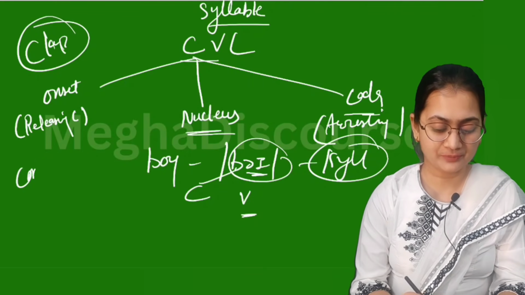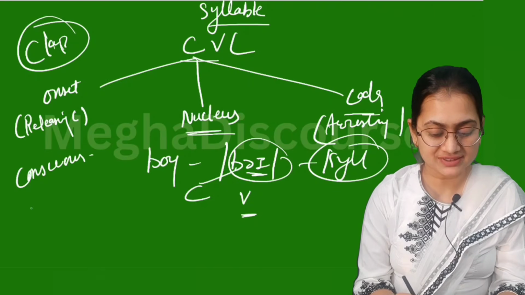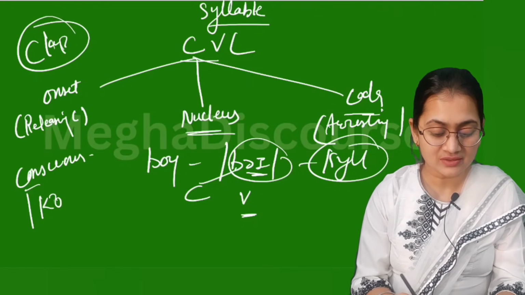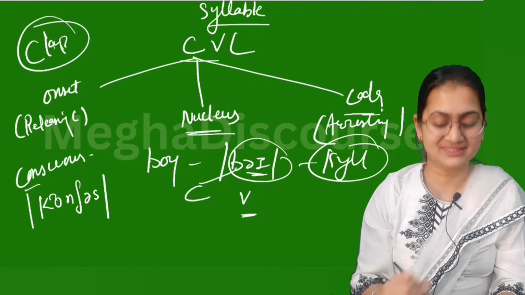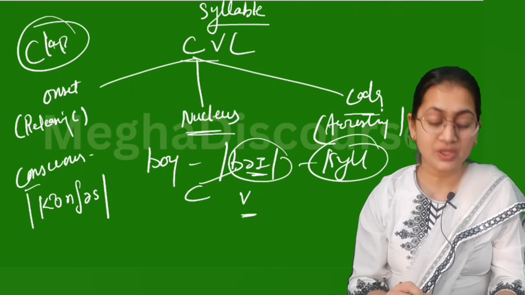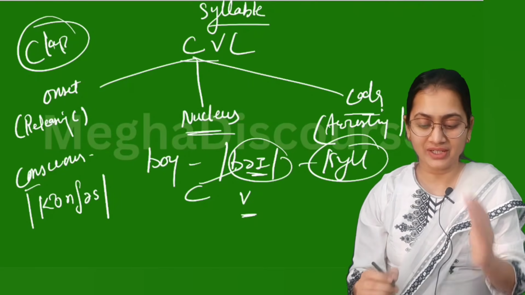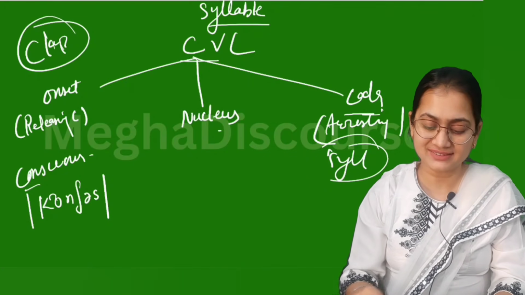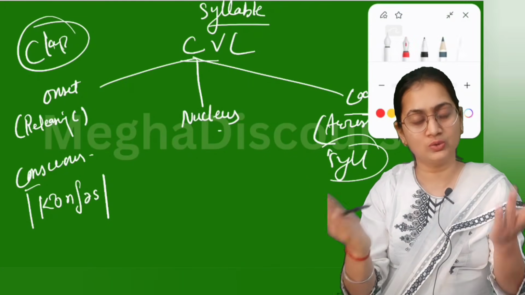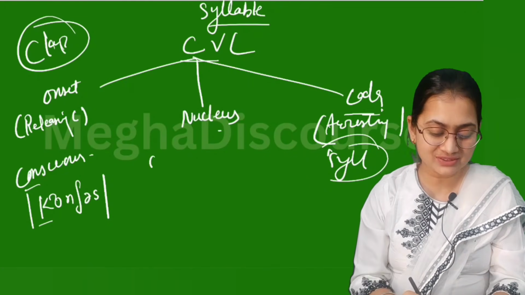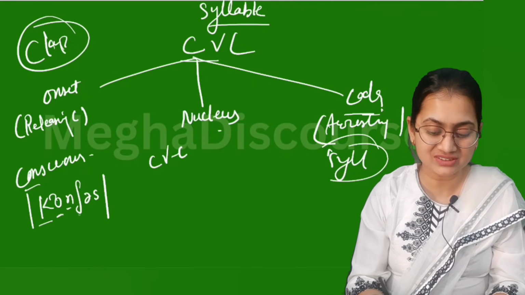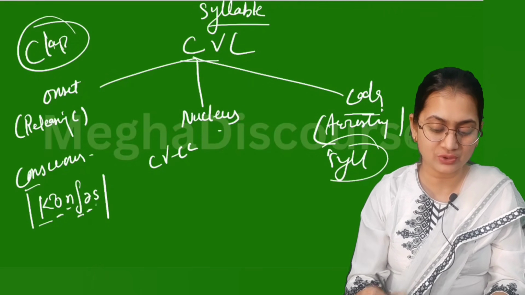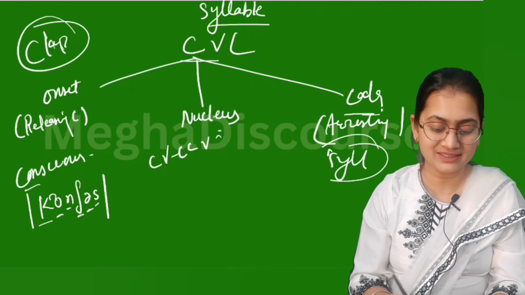Like if I say conscious, it means this con, sound. Yes, this is your conscious. Let us understand with both methods. First, we have this consonant, this is your vowel, then we have this consonant, this is your consonant, this is your vowel, and this is your consonant.